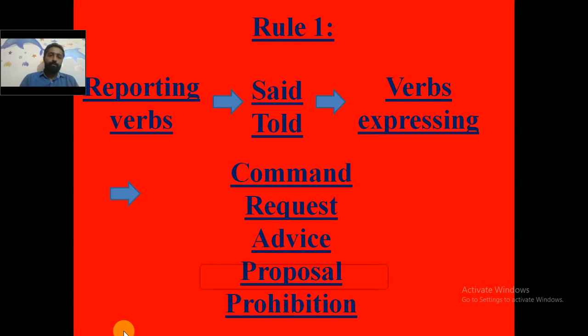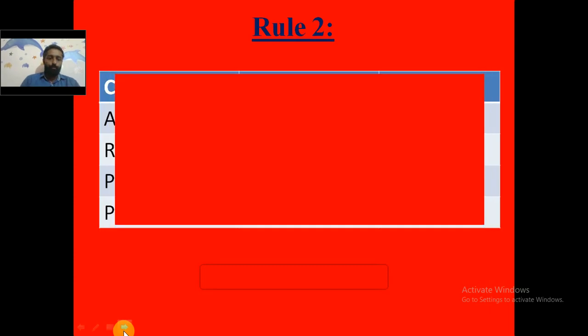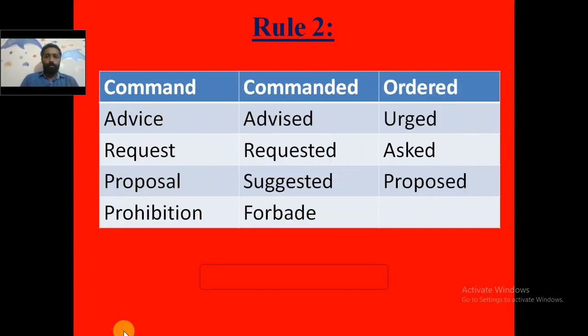So it means the reporting verbs will be verbs that will show command, request, advice, proposal, or prohibition. I'll give you the examples for it. That is taken as rule number 2. Let's go through this particular table.